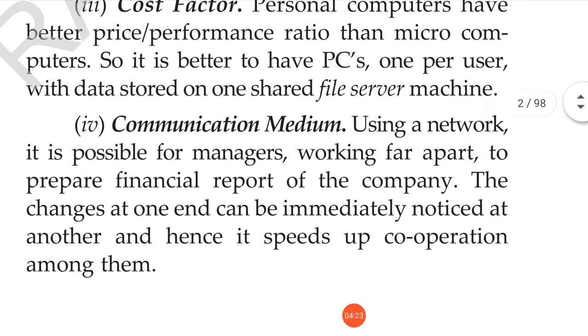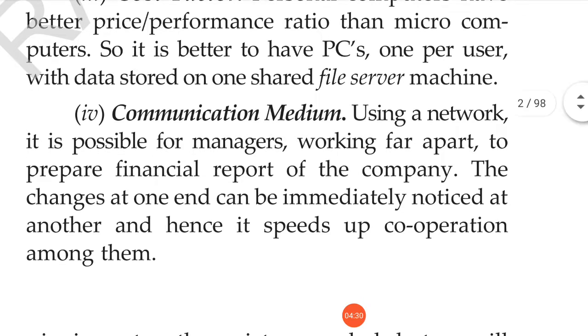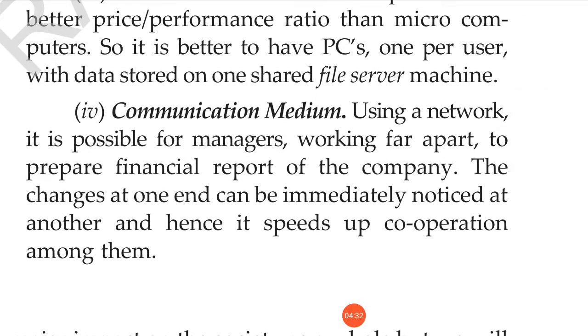And the most important use of a computer network is as a communication medium. Using a network, it is possible for managers working far apart to prepare the financial report of the company, and changes at one end can be immediately noticed at the other end, and hence it speeds up cooperation among them.